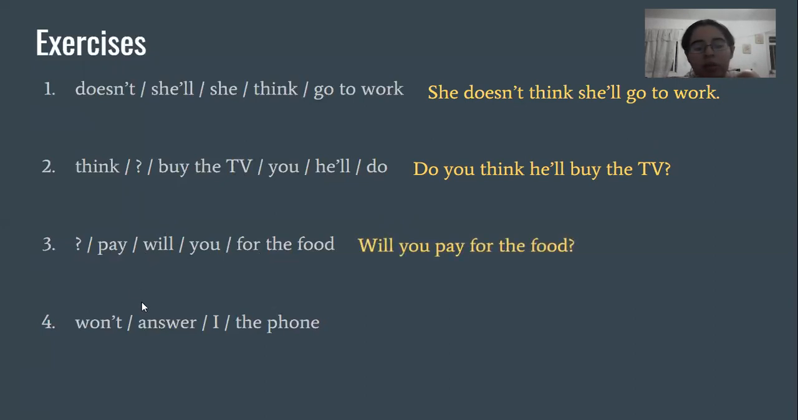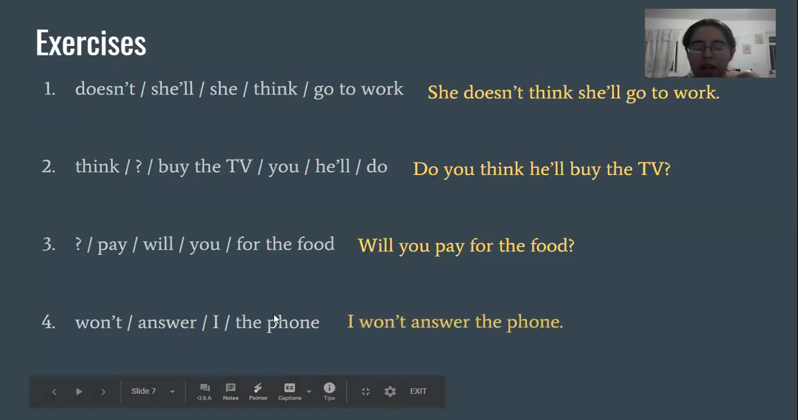And then the last one: won't, answer, I, the phone. This is a negative one, so we start with the subject, I, then won't, then answer, and then the phone. I won't answer the phone.